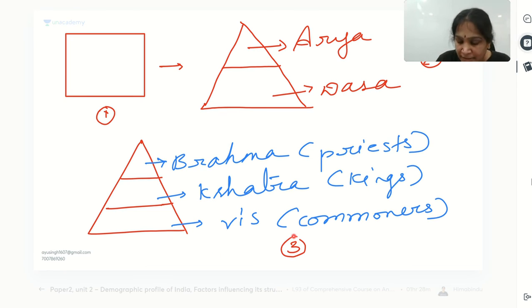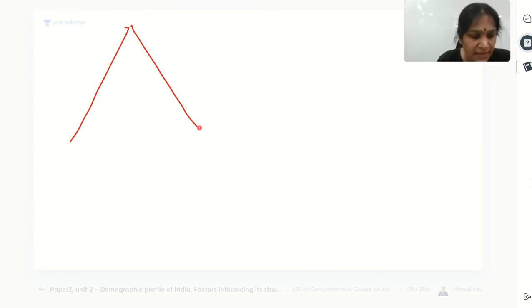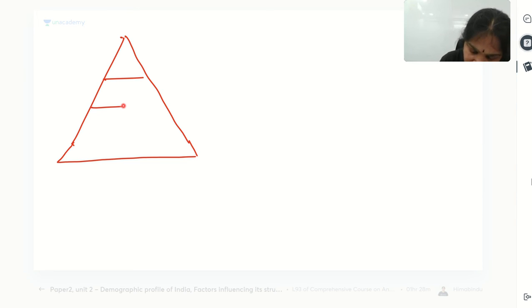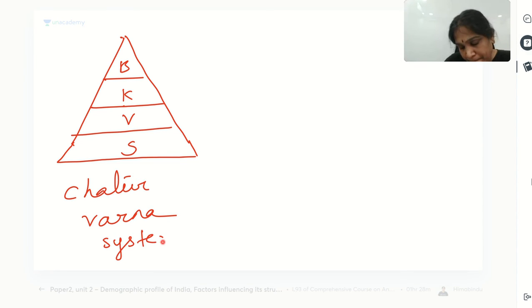So for our communication, we can number it as the third stage. In the next stage, the Sudra word came into existence. The 3 strata became 4 strata, and the 4 strata are the 4 varnas: Brahmin, Kshatriya, Vaishya, Sudra. Is it clear? The 4th varna is included. So this is called the Chaturvarna system.